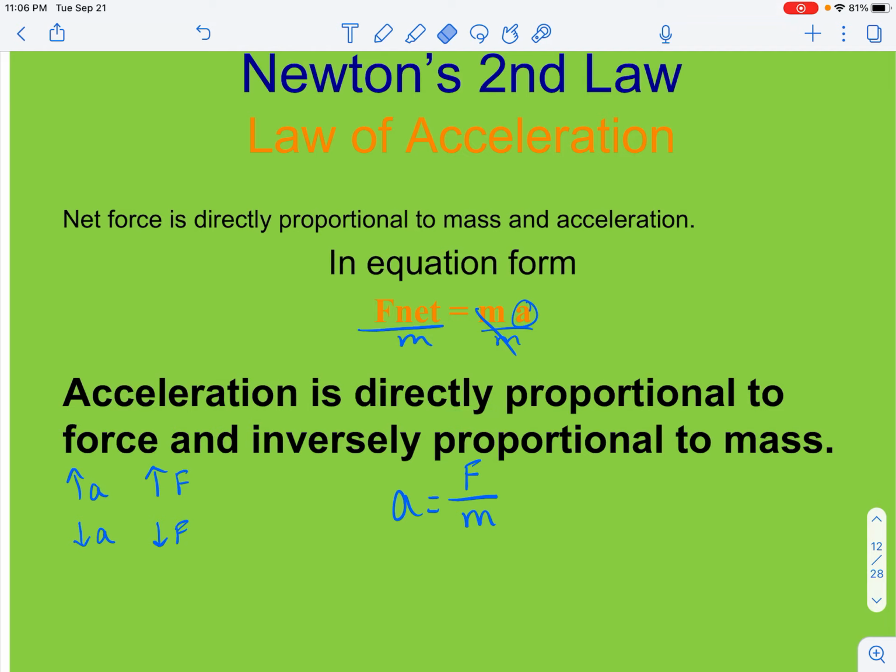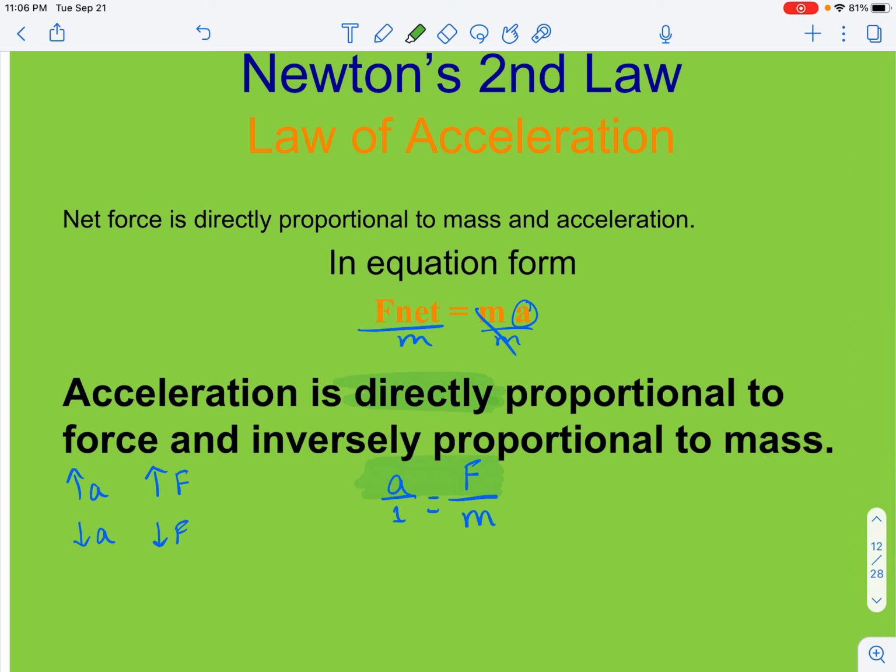For my math brain people, if we look at this equation, I'm going to rewrite this where A is part of a fraction. So this is the A for acceleration in the numerator and then the number 1 in the denominator. I can see that force and acceleration are both currently listed in the numerator of their fractions. Now this method only works if you have your two variables on opposite sides of the equation. We have to have them set equal to each other. Because they are both in the numerator, that would make them directly proportional. And so it means if I increase one, the other increases.